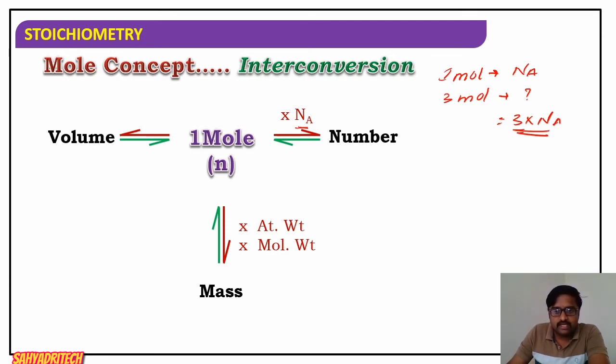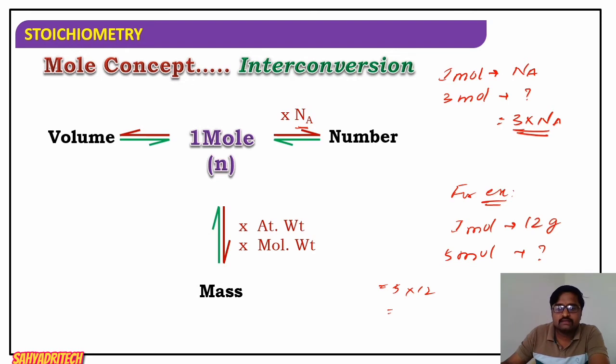For example, say 1 mole means 12 gram. 5 moles means how much? 5 into 12, how much is it? 60 gram. Yes, we got it. So in general, to convert mole into mass, we multiply with the atomic weight or molecular weight.